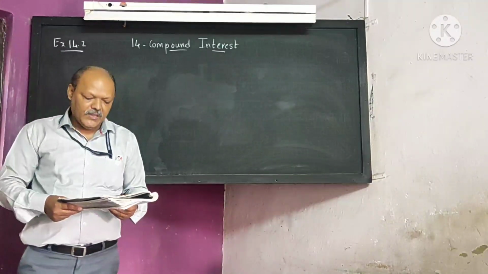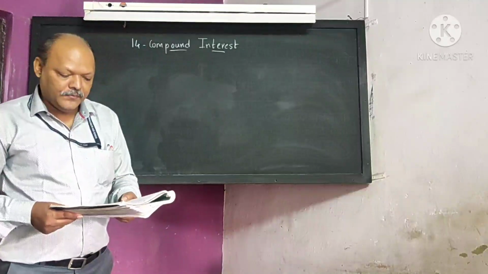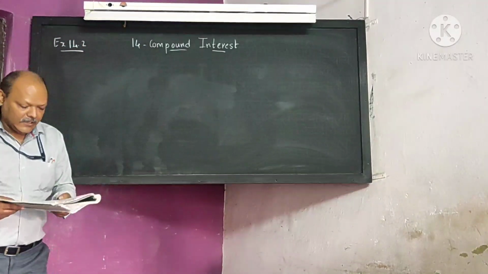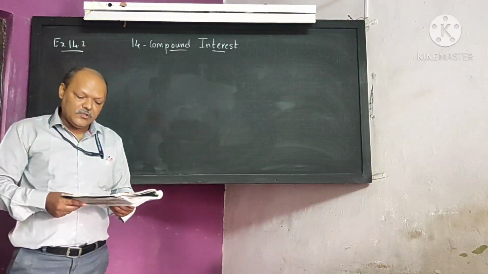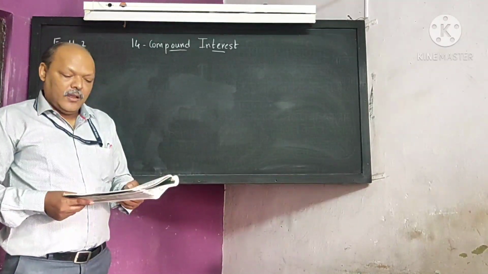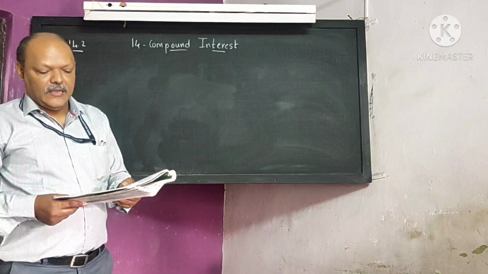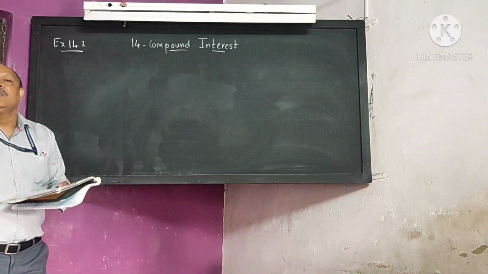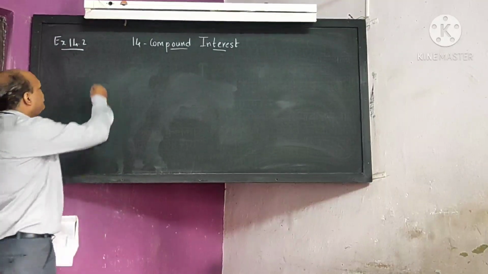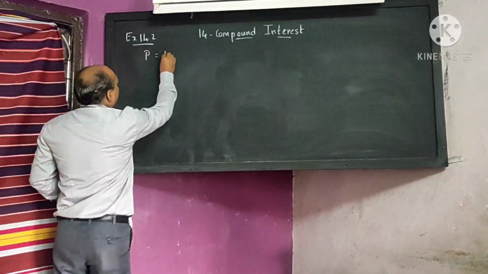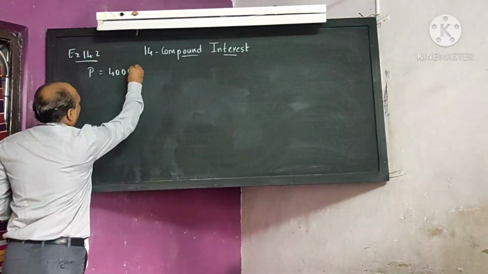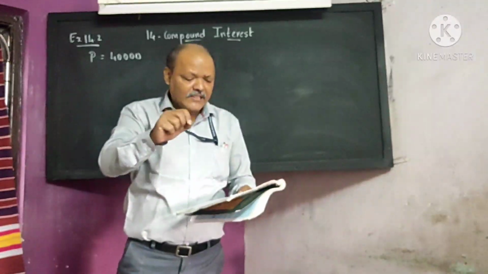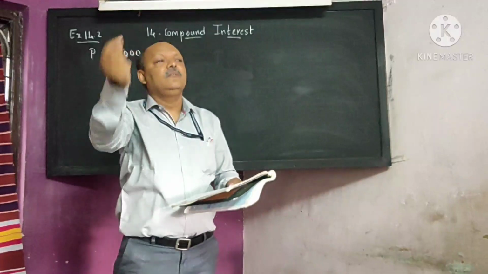In a forest there are 40,000 trees. Find the expected number of trees after 3 years, if the objective is to increase the number at a rate of 5% per annum. So what is given in the beginning: in a forest there are 40,000 trees. That means your principal amount is the number of trees, we will take as 40,000. I hope all of you understood here.